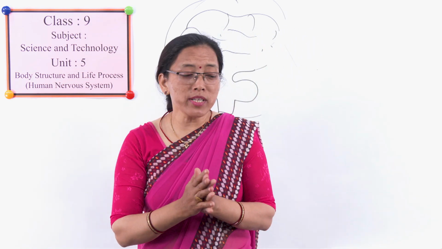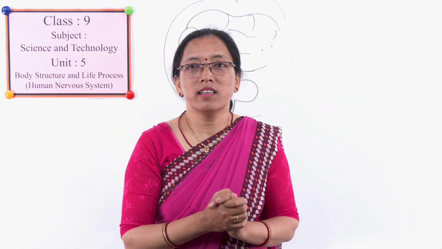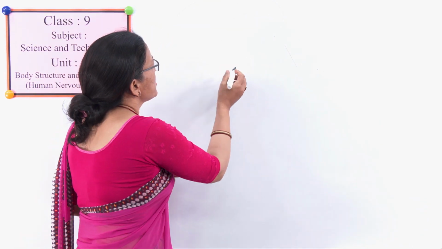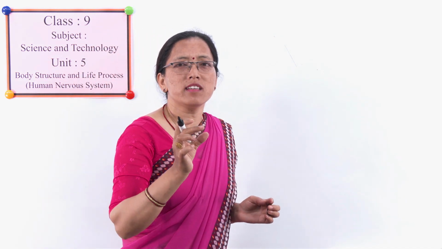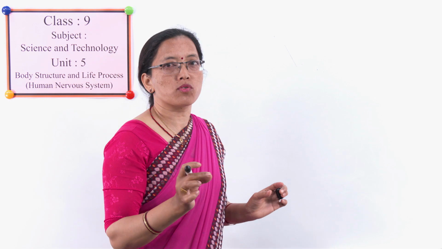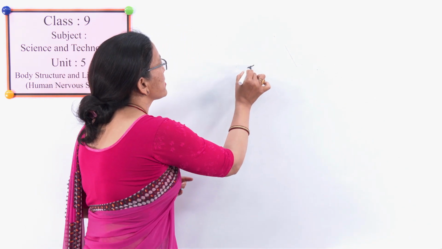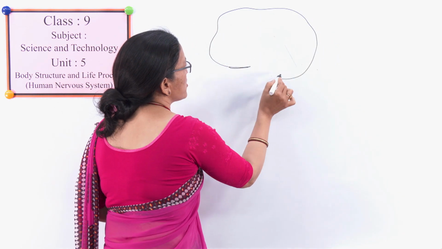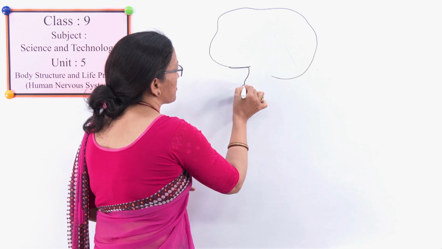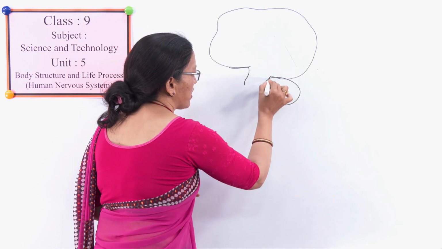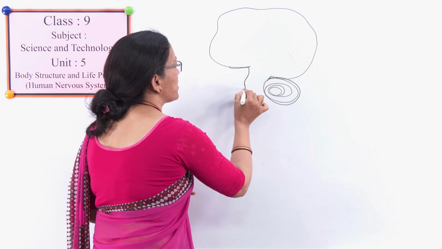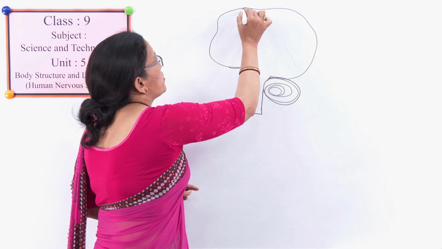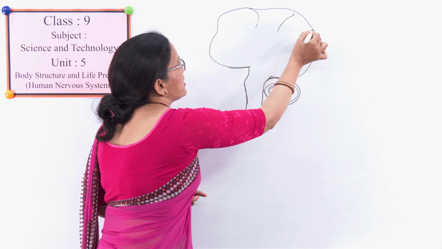Now, what are the parts of the brain? Let's draw the brain, all of you. It is very simple. You can sketch the brain in a simple way. No need to make it very complex. Simply we can make it in this way. And like this, another hemisphere. Now this is another part. Just make it like this.